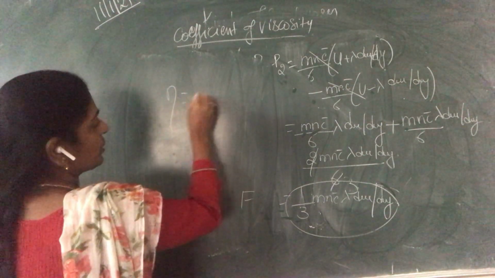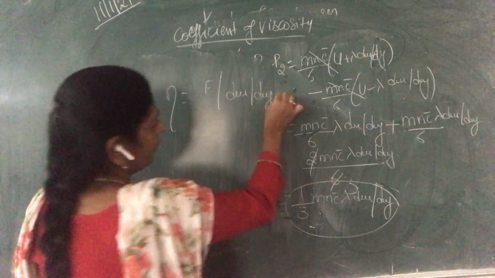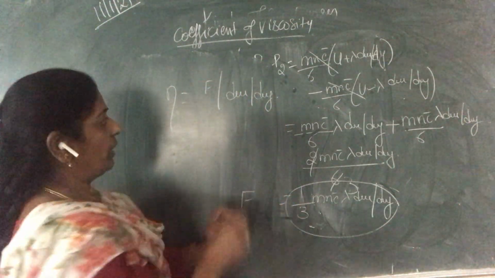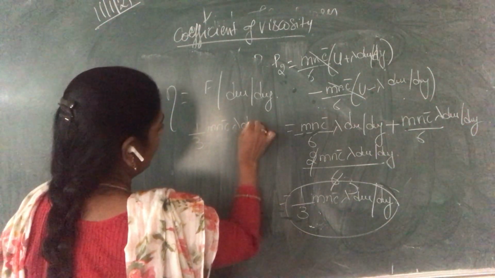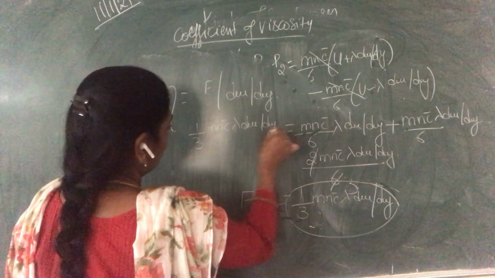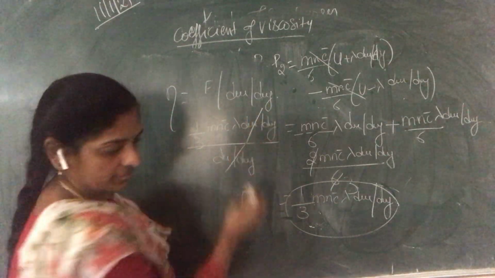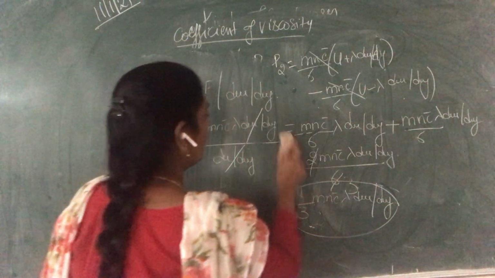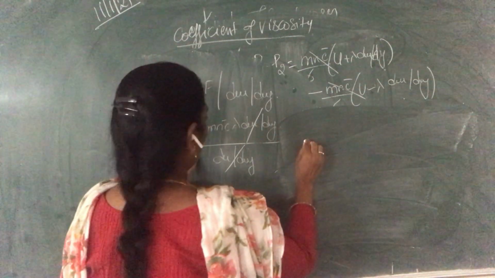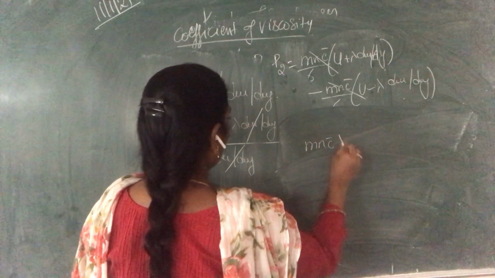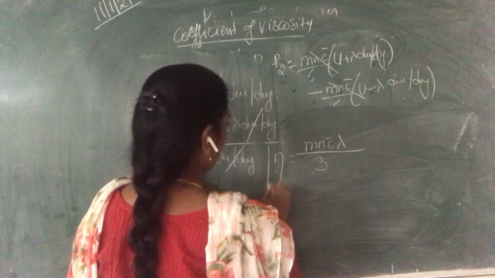What is that first equation? Eta equal to F by du by dy. Here I am going to substitute this F value. So that is 1/3 mn c bar lambda du by dy divided by du by dy. These two get cancelled. So finally, what is our eta value, the coefficient of viscosity? It is mn c bar lambda by 3. This is our eta value.